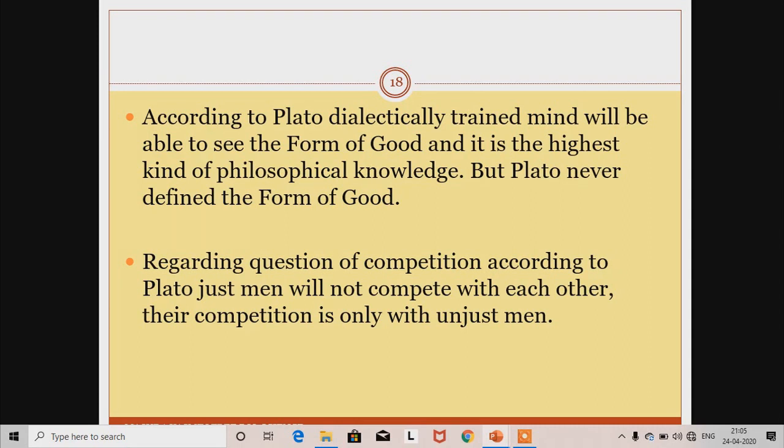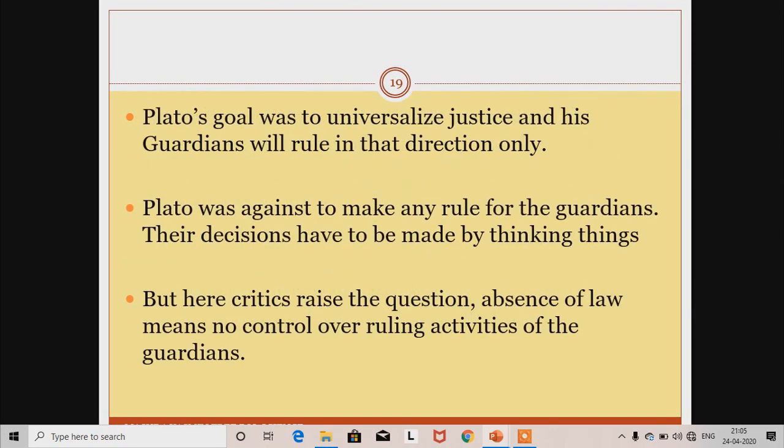Regarding the question of competition, according to Plato, just men will not compete with each other. The competition is only with unjust men. In other words, when the rulers are trained, there will be many, but what if they compete with each other? Here Plato is clear that they will be just men and they will not compete with each other. Their competition is only with unjust men.